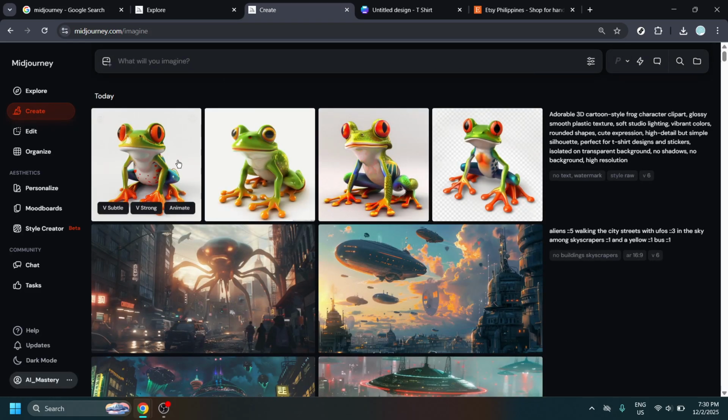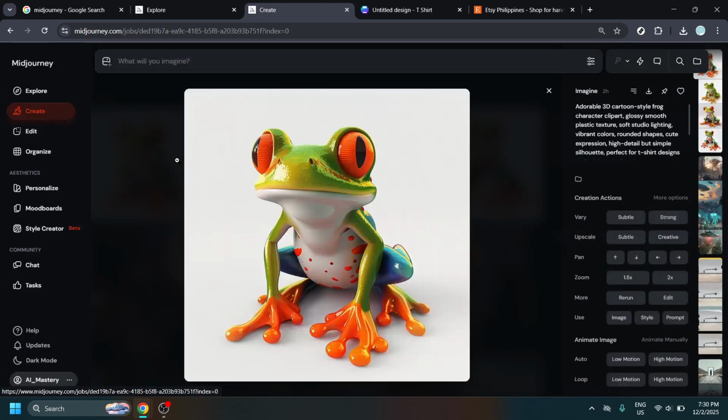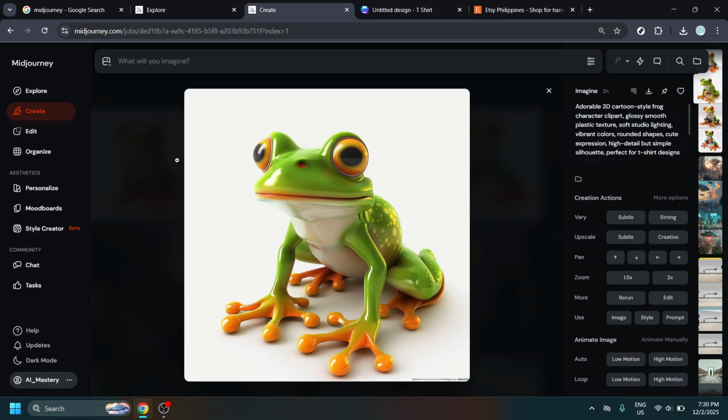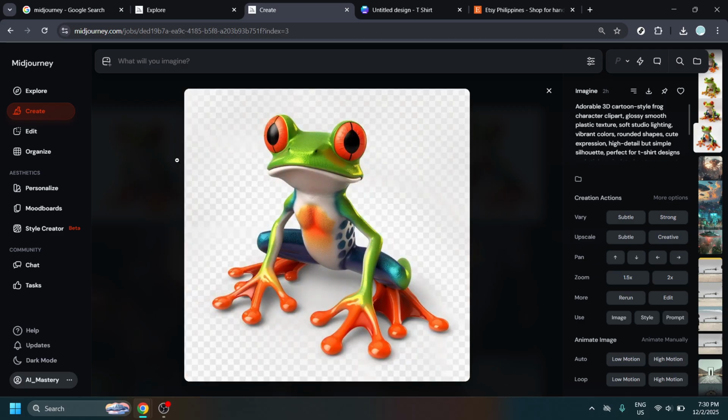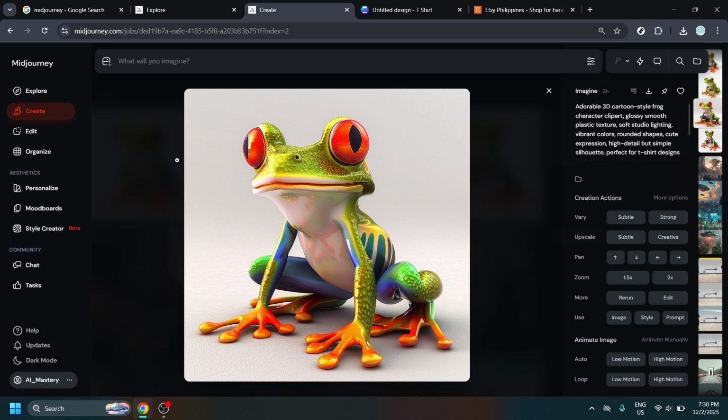If you see one that's close but not perfect, generate a variation to explore small changes in pose, expression, or color while keeping the same overall style. Next, download the images in the highest available resolution. PNG is ideal for clip art because it supports transparency. Save your files with clear names so you can find them easily later.